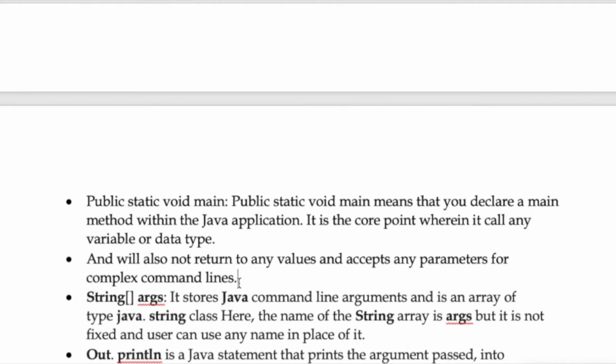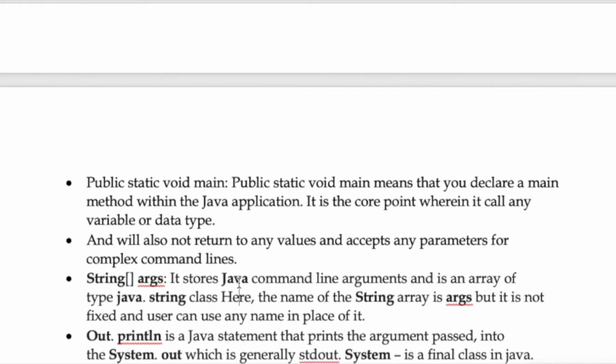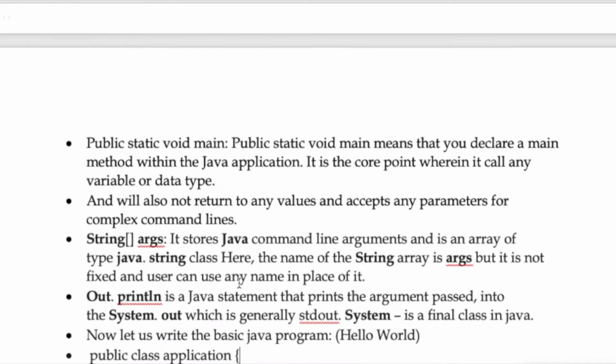So these all are open source programs which are updated in order to make them user friendly, because writing every line wastes time, and it is also very difficult to write every line without forgetting. So String args stores Java command line arguments and is an array of type java.lang.String class. Here the name of the string array is args, but it is not fixed and the user can replace it with any name. So args is not a fixed declaration. We can change it to any name in its place.